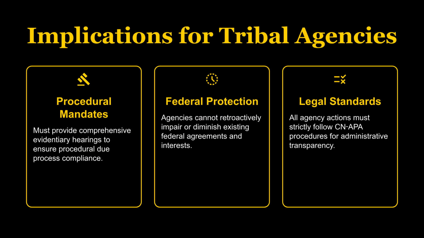The implications for tribal agencies include key procedural mandates, requiring comprehensive evidentiary hearings for due process compliance. They also must respect federal protection, which means agencies cannot retroactively diminish existing federal interests. All agency actions must adhere to carbon mononitride APA legal standards for transparency.